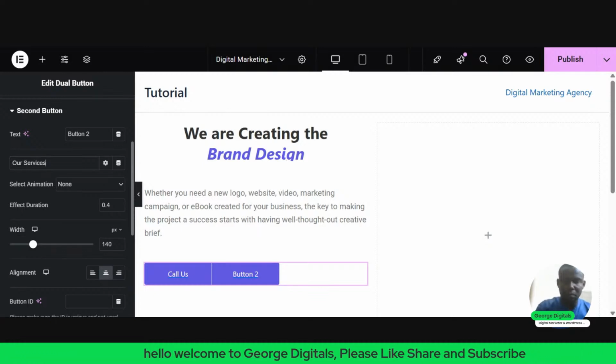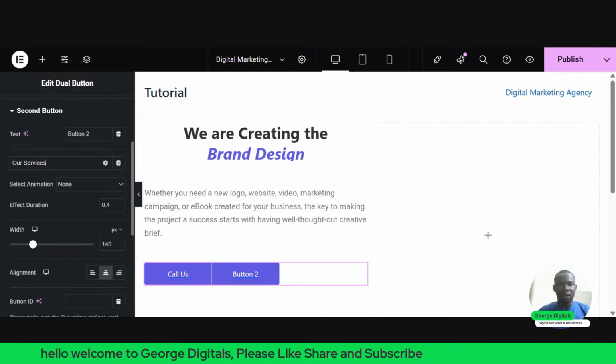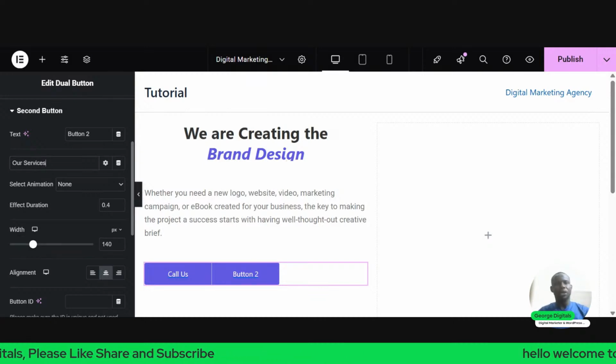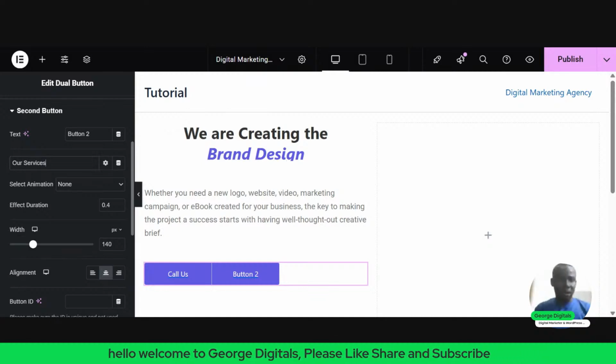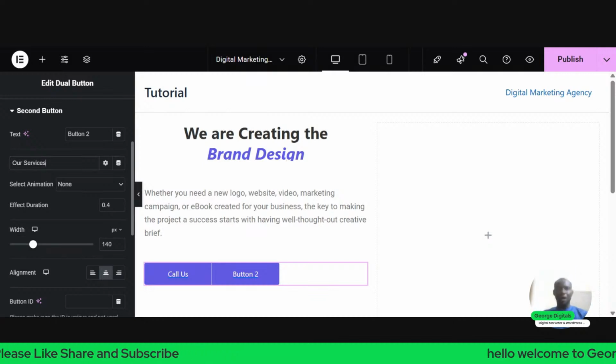I want to give it a line break. So the reason why I put this BR before the text is so that it will be on its own. It will not be clustered together. So that's why I use that BR at this suffix text. So once you close this, you see we have created the first part of our website.